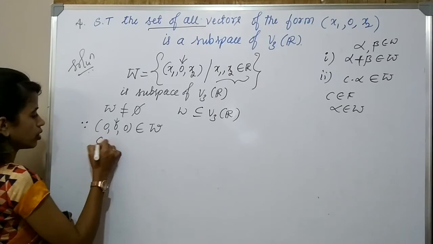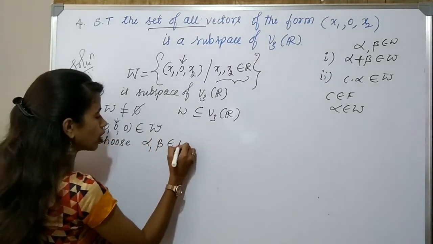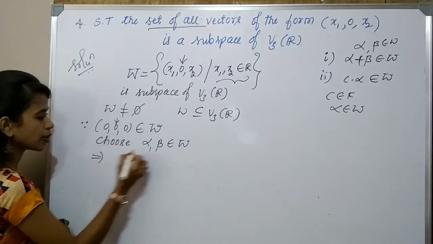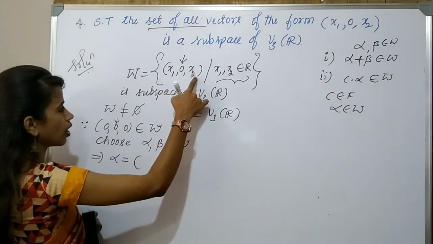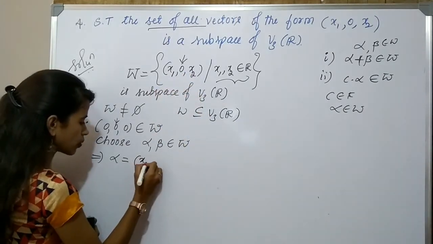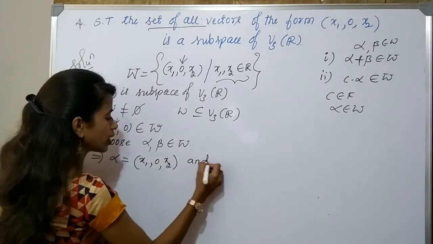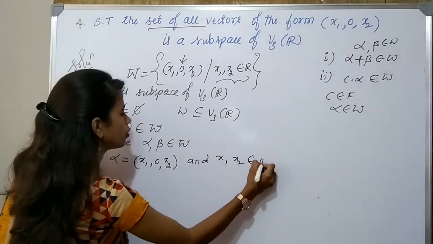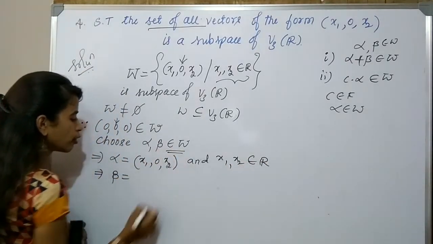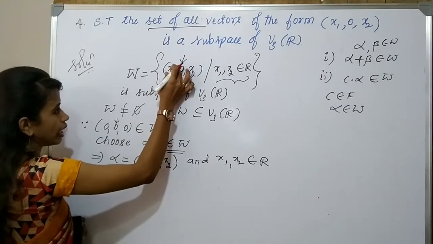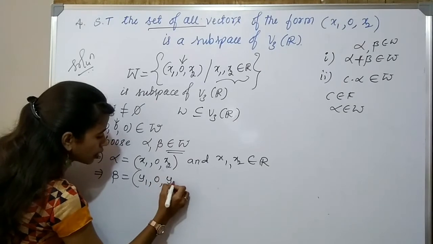Now, since it is non-empty, choose two elements, alpha and beta, belonging to W. Alpha must look like x1, 0, x2, where x1, x2 belong to real numbers. Beta also belongs to W, so beta looks like y1, 0, y2.